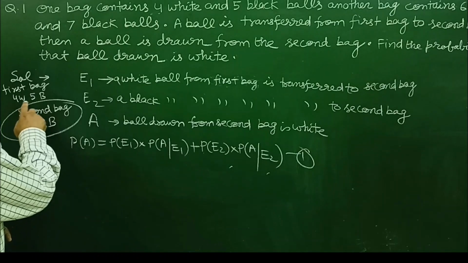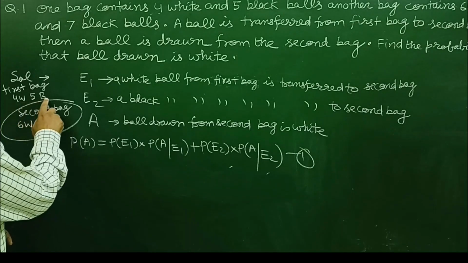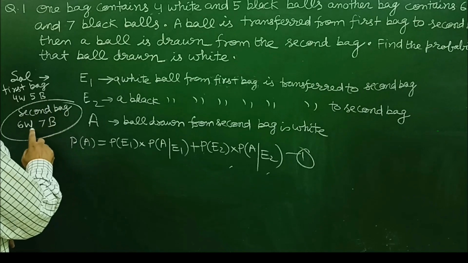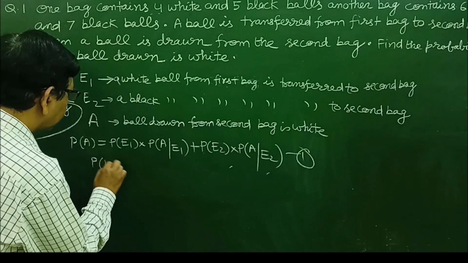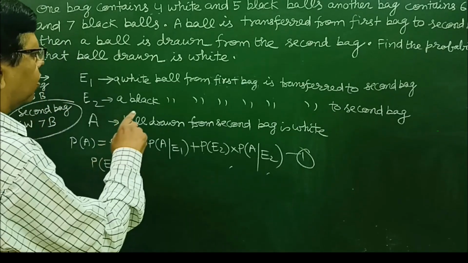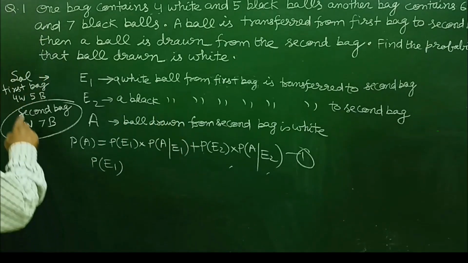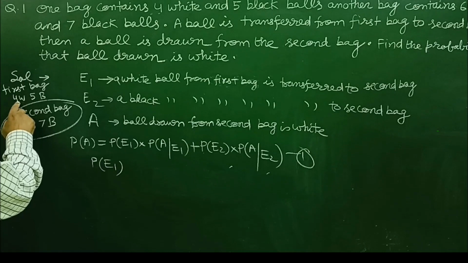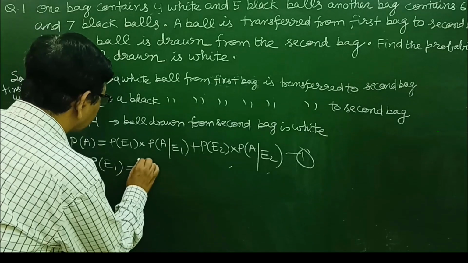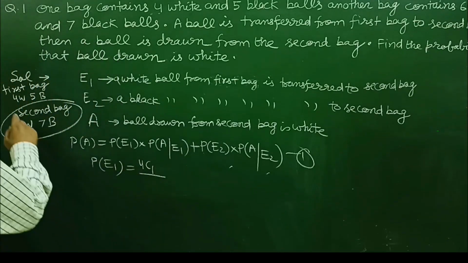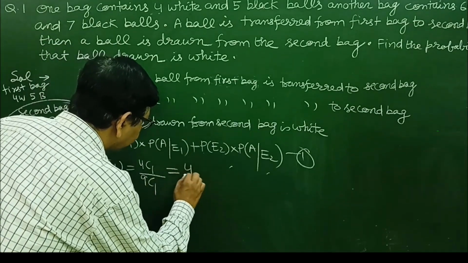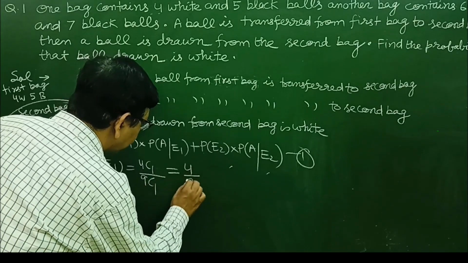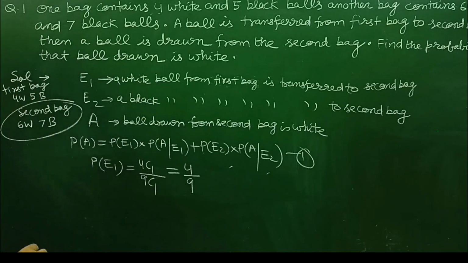First bag has 4 white and 5 black balls, and second bag has 6 white and 7 black balls. Now probability of E1, that is, if a white ball from first bag is transferred to second bag. So let us consider this first bag. First bag has 4 white and 5 black balls. So probability of drawing a white ball is equal to, out of 4 we need to draw 1, upon out of total 9 balls we need to draw 1. So the probability will be equal to 4C1 is 4, 9C1 is equal to 9. So probability of E1 is equal to 4 upon 9.